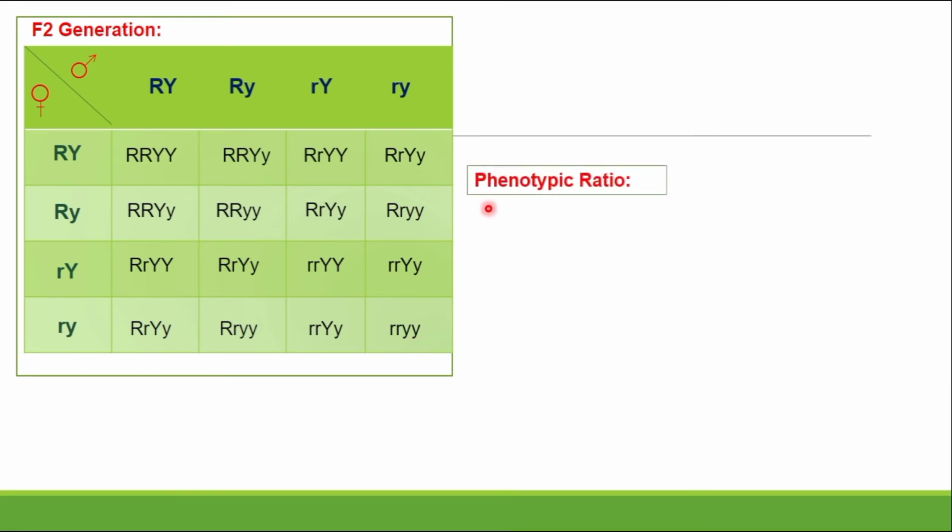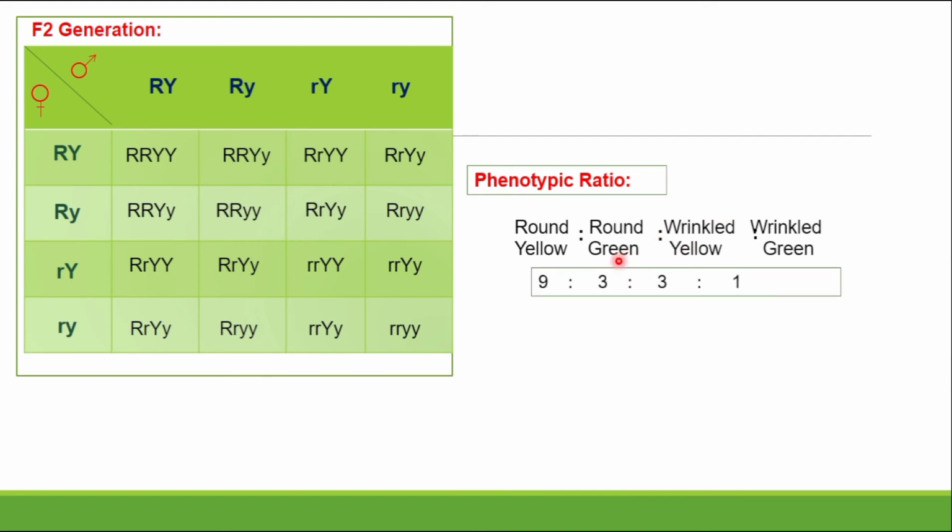How many of the dominant are here? That is 2-1. It's the parental combination, that is yellow round and green wrinkled. These are the parental combinations, and the middle 2 are a new combination. So what's the ratio here? That is 9:3:3:1. Means this is the yellow round.